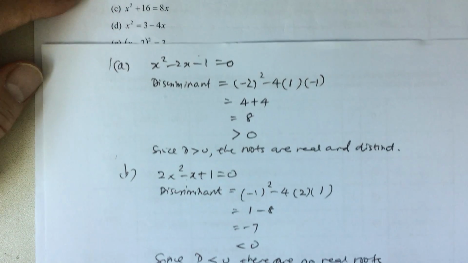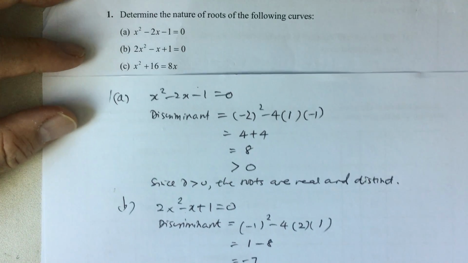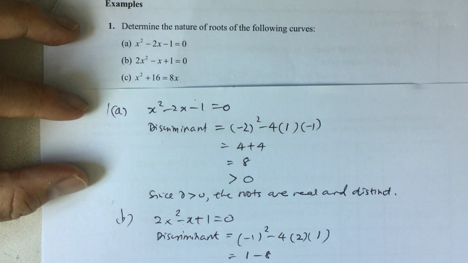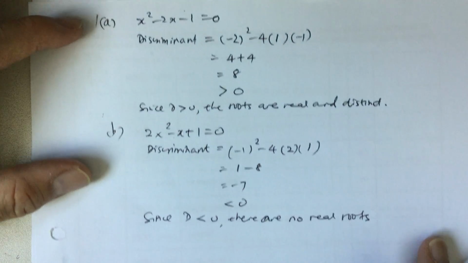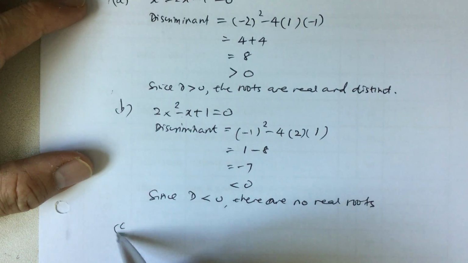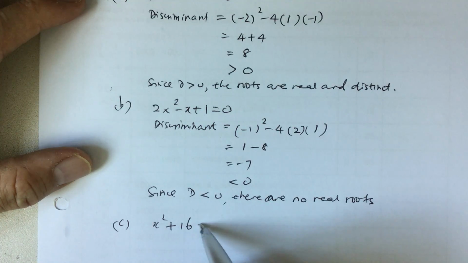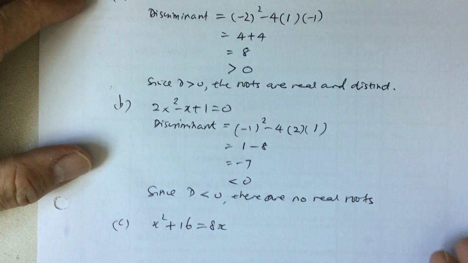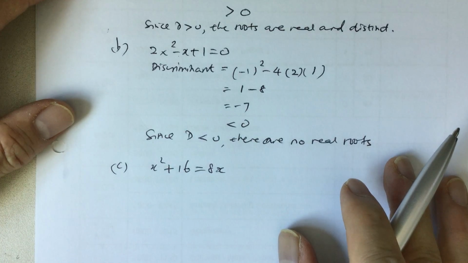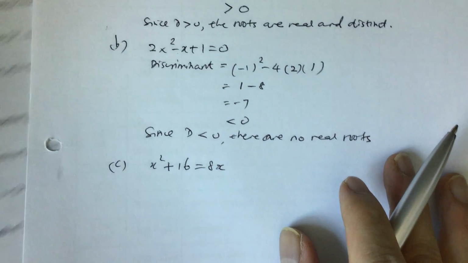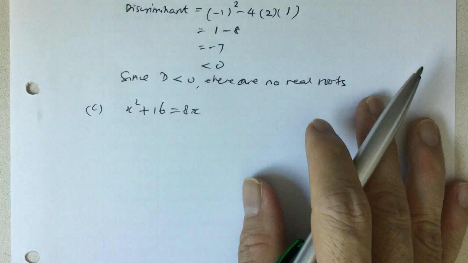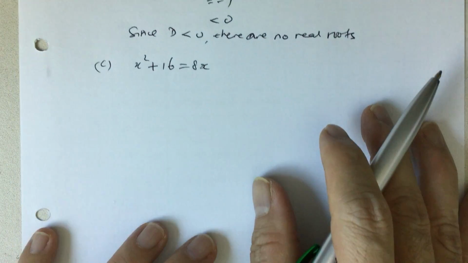Alright. So for 1c, the equation is x squared plus 16 equals 8x. So you notice that for this equation, the right hand side is not 0.